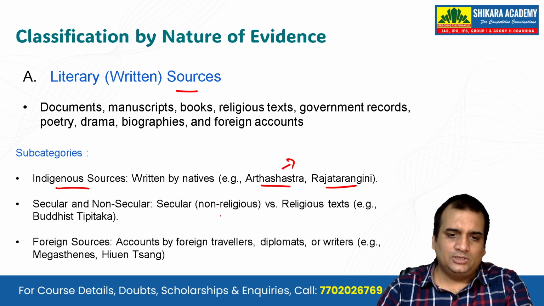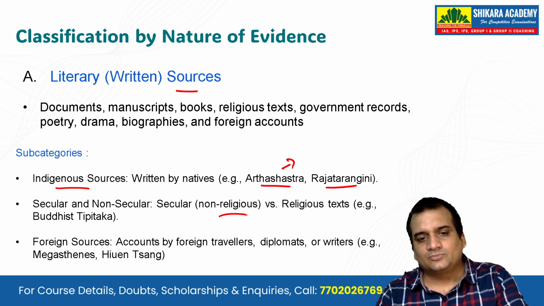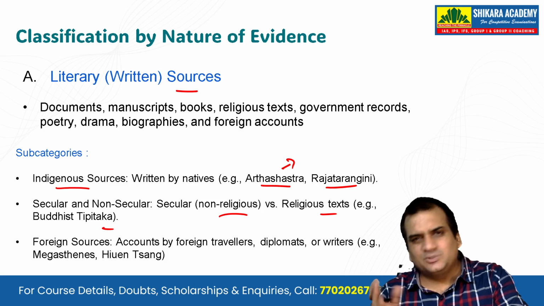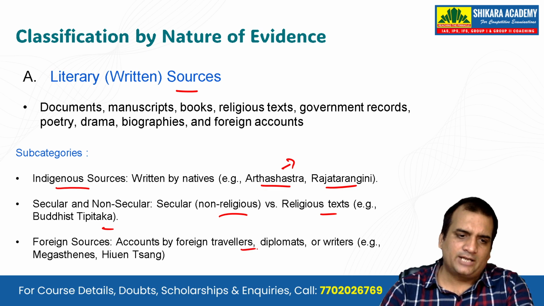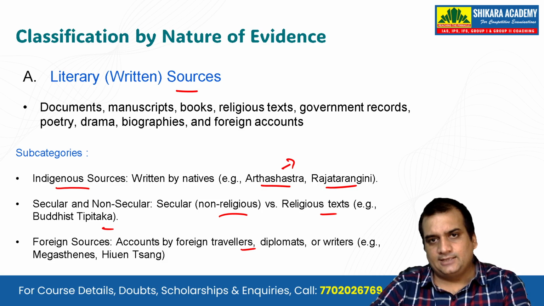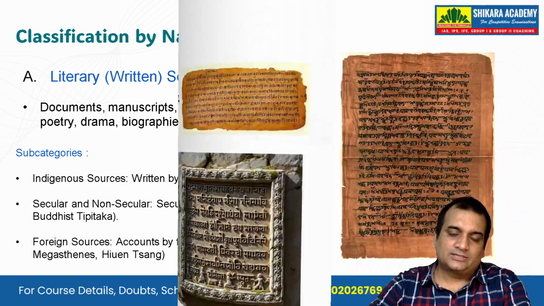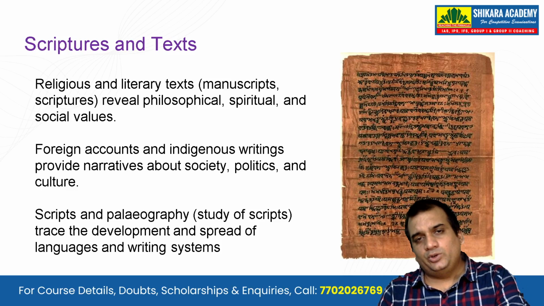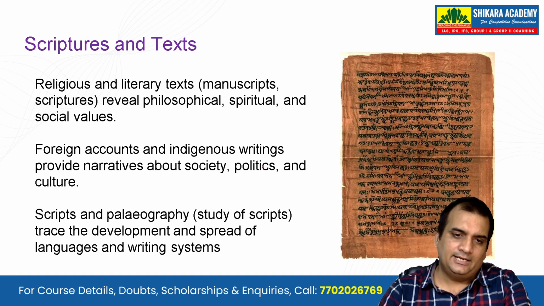Secular and non-secular is also something which we understand on the basis of the writings that have been done. The religious texts, obviously, like the Buddhist Tripitaka, are the ones which will have some religious flavor to them. Okay, and the foreign sources: accounts by foreign travelers, diplomats, or writers. For example, Megasthenes and Huen Tsang. That's again a very important part that we will see, guys, that some of the very important foreign travelers who have come to India, and there are questions being asked from those topics again and again in UPSC.